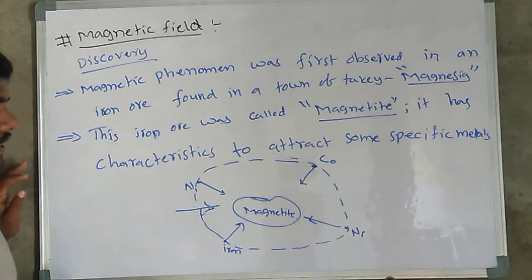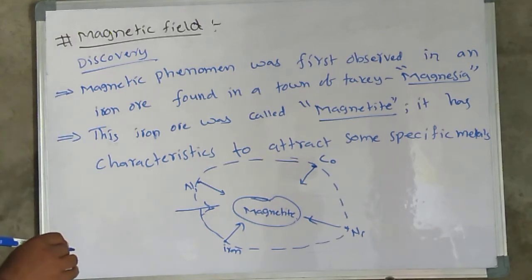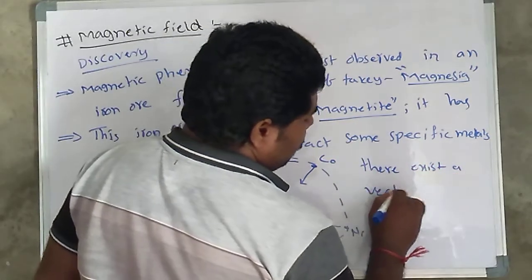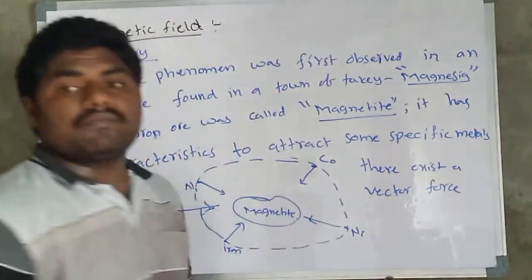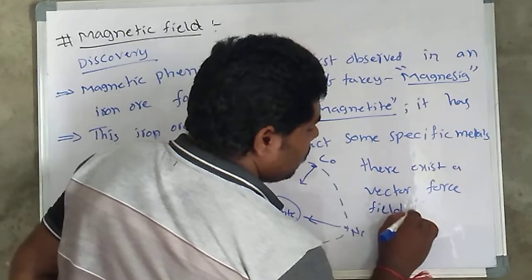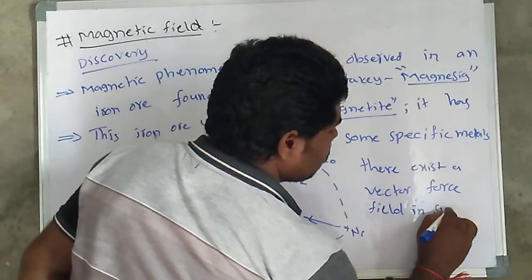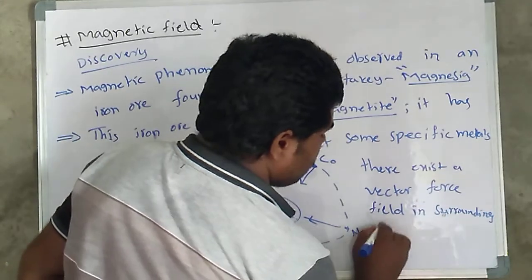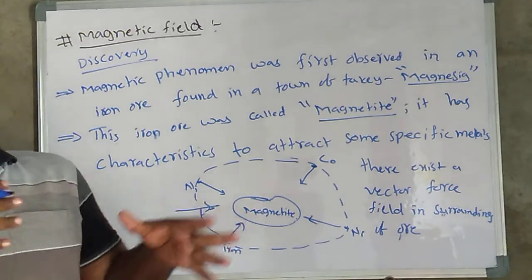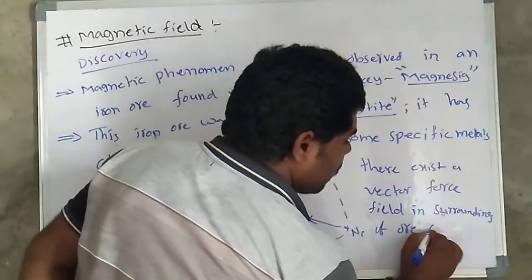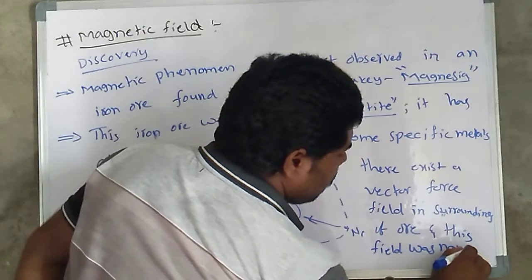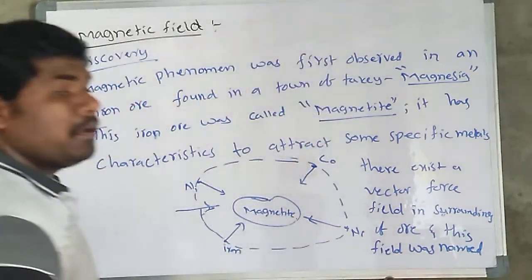It means there exists a vector force field in the surrounding of iron ore, and this field was named magnetic field.